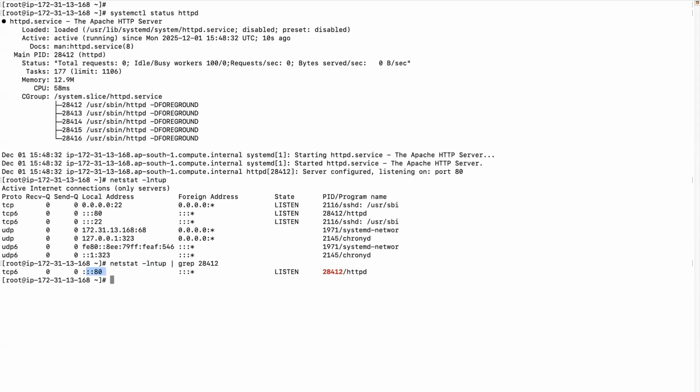Is this much clear, everyone? Installing a package and starting the service? Any questions till this part? If you don't know the port, this is how you can check with the process ID on which port your service is running. Are we good?